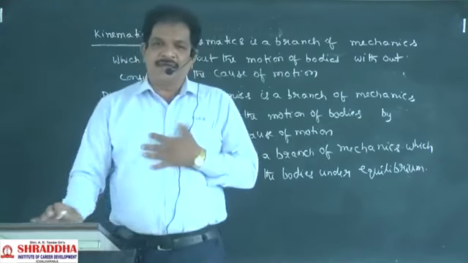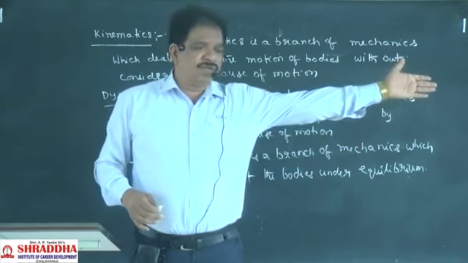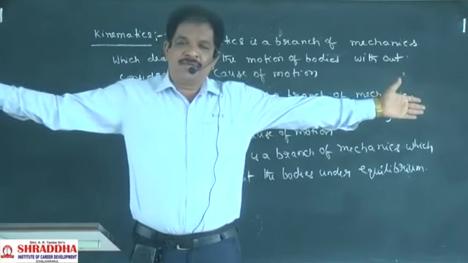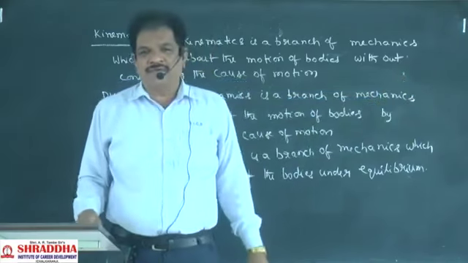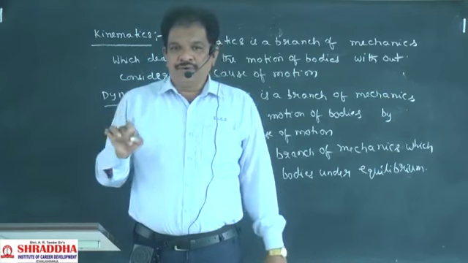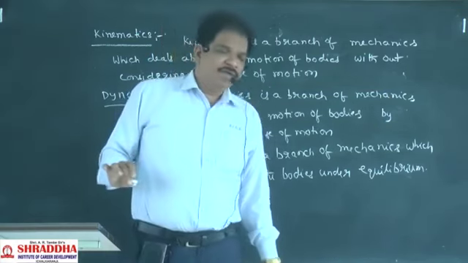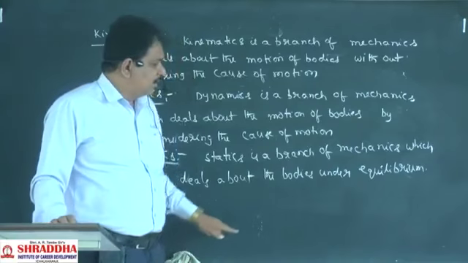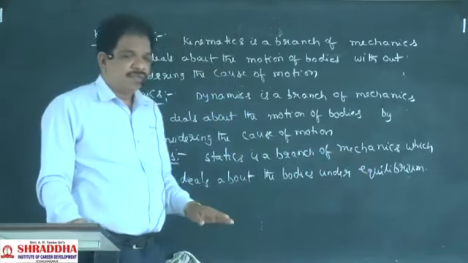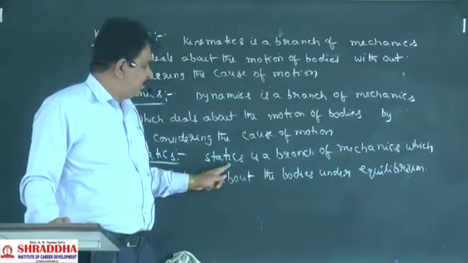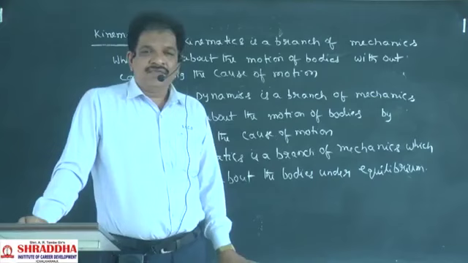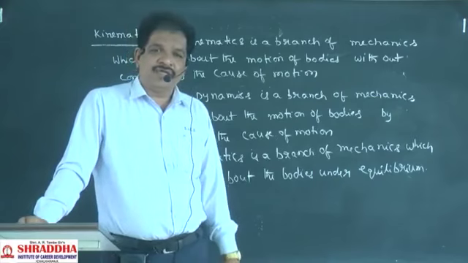For example, I am a body. One man is pushing towards the left side by a force of 15 Newton. Another man also pushes me towards the right side with a force of 15 Newton. When both forces are equal and opposite, I will not move, though forces are acting on the body. If the body is not moving, then we can say that body is in equilibrium. Discussing those bodies will be called statics. So statics is a branch of mechanics which deals about the bodies which are in equilibrium.